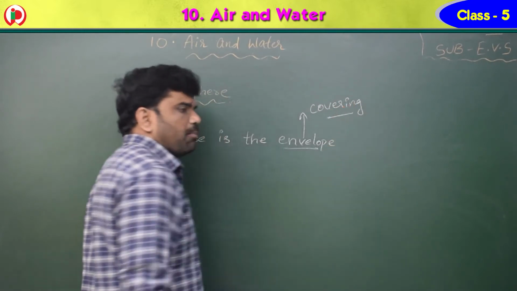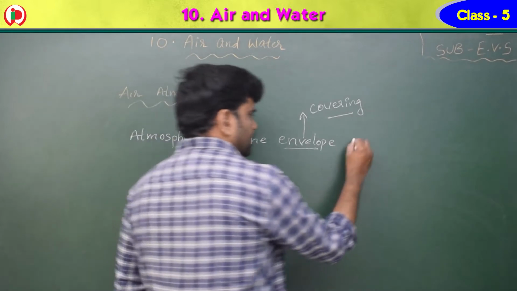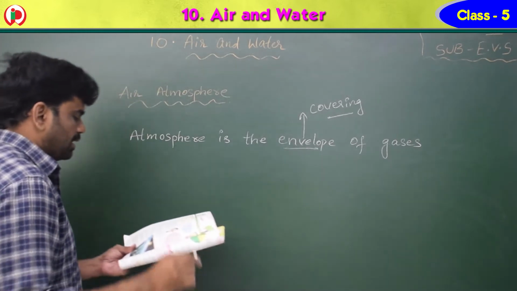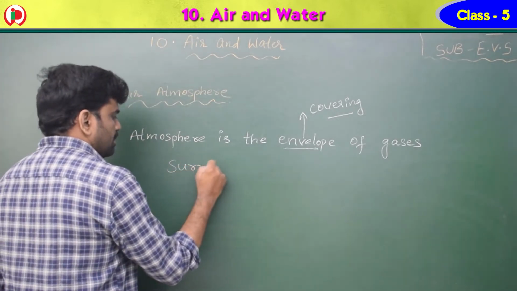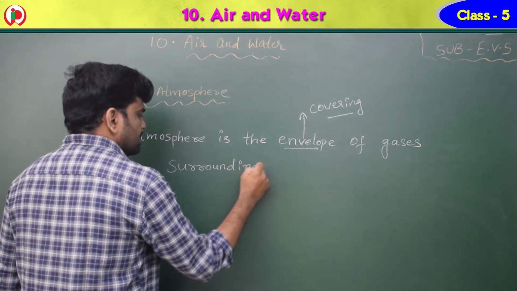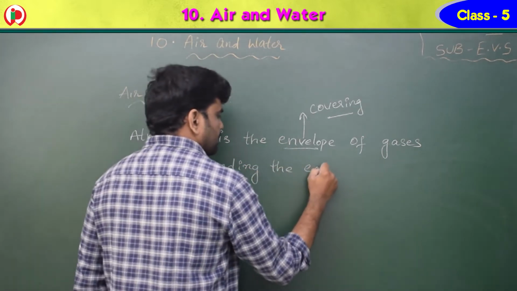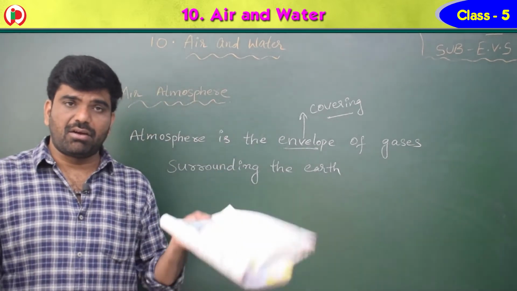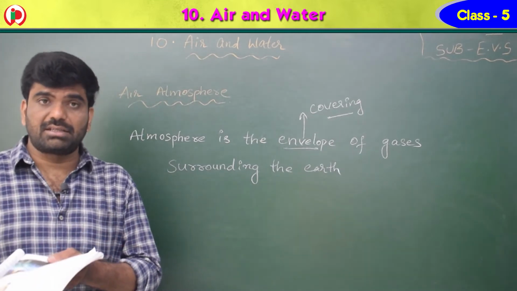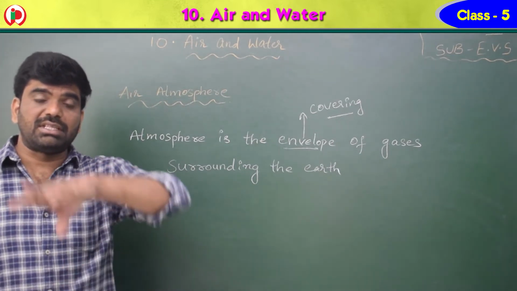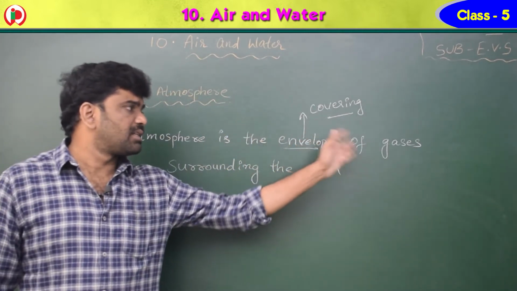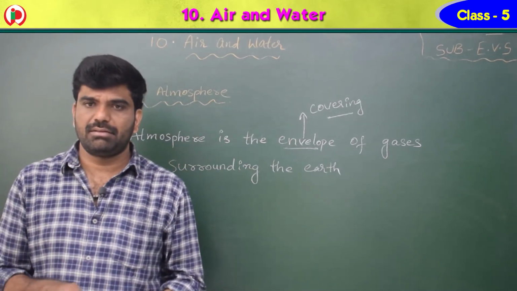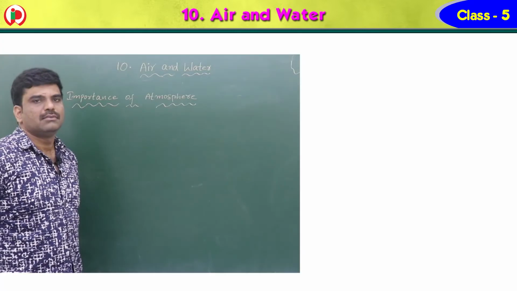Atmosphere is the envelope of gases surrounding the earth. That means different gases are present here, like oxygen, nitrogen, inert gases, carbon dioxide, water vapor. So this atmosphere is the envelope of gases, or the covering of gases, surrounding the earth.